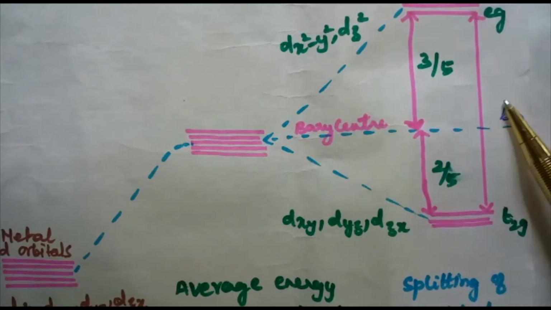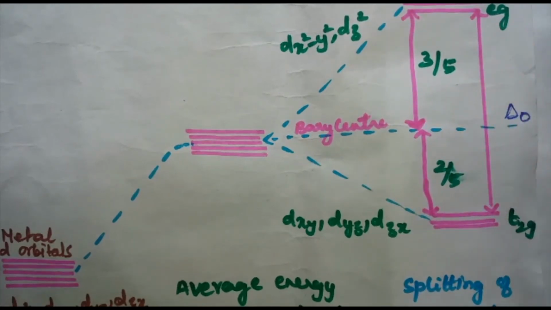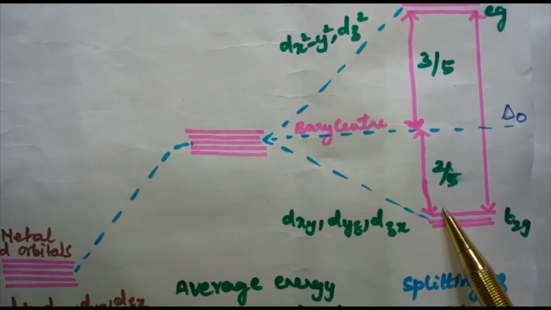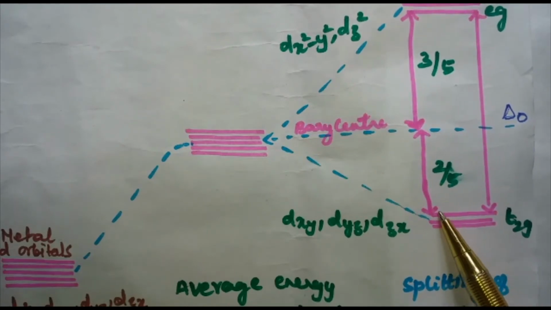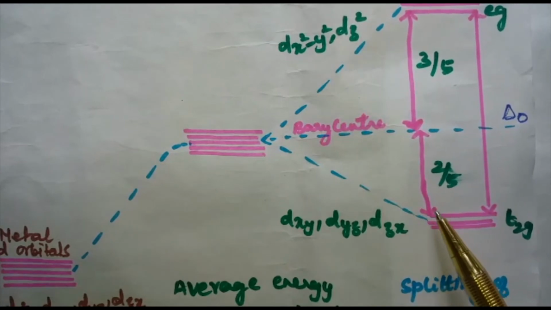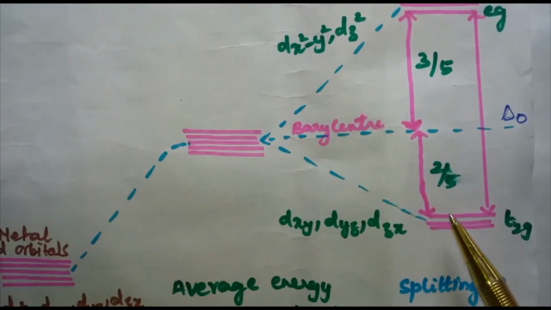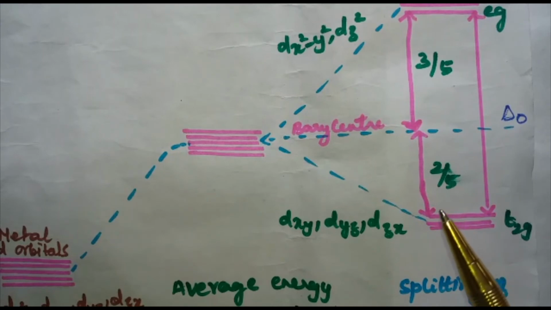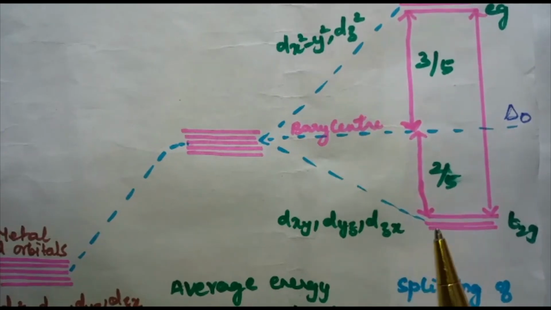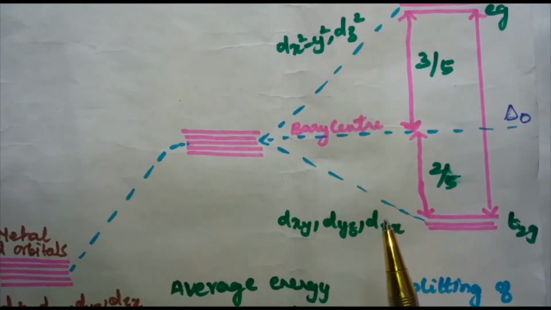If delta O is greater than the pairing energy, the fourth electron will pair up in the T2g level itself, and the configuration will become T2g4 Eg0. The ligands which produce this effect are known as strong field ligands and form low spin complexes.